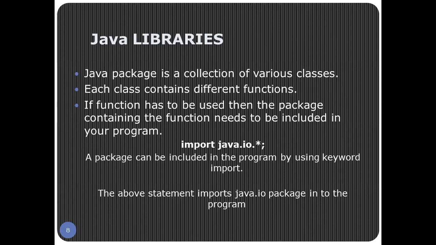For example, I have written here import java.io.*. Very important, import is a keyword which is used to include a package into a program. And java.io here is the name of the package which I am going to include. java.io.* means everything from the java.io package can be used in our programming. The statement import java.io.* includes the package java.io into the program, meaning we can use any classes or functions available in that particular package in our programming.